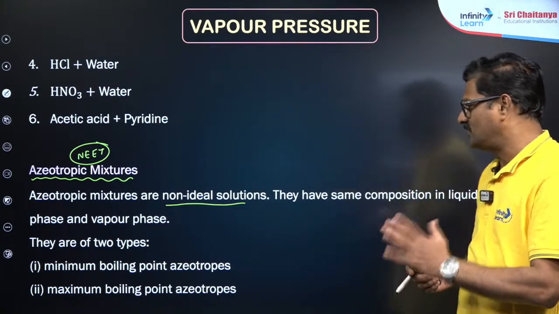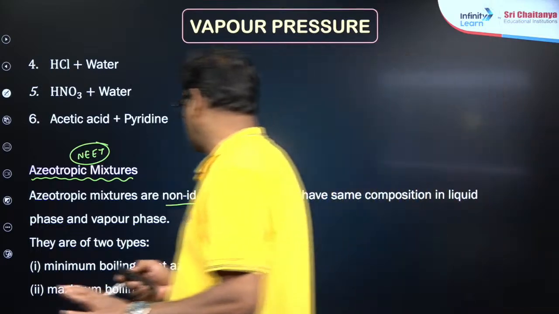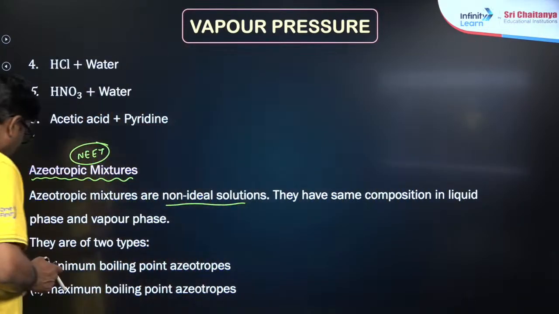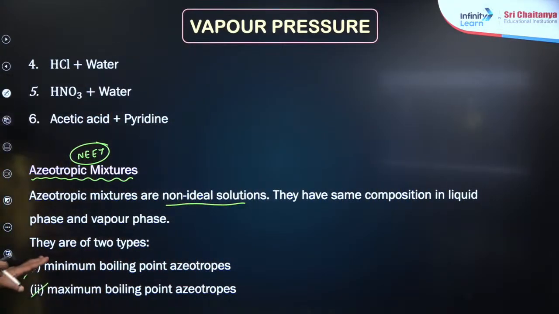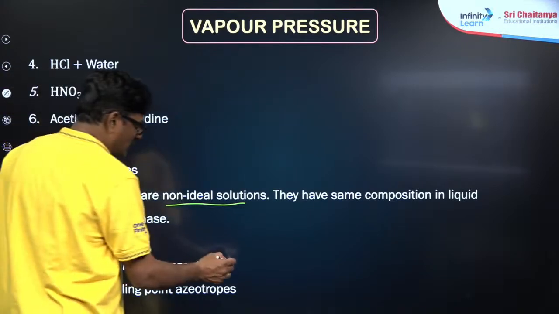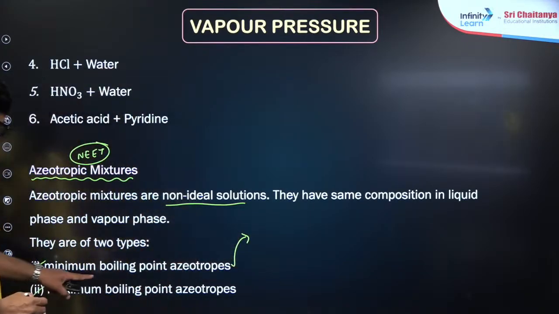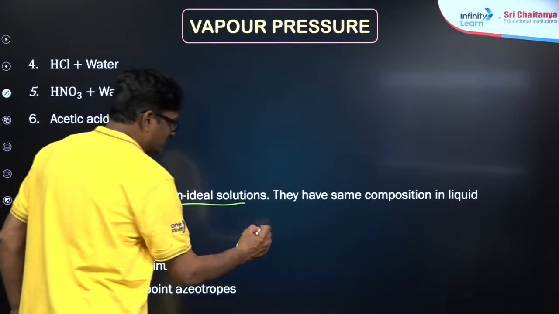They have two types: minimum boiling azeotrope and maximum boiling azeotrope. How do you know the minimum boiling azeotrope and maximum boiling azeotrope? The solution which shows positive deviation from Raoult's law.